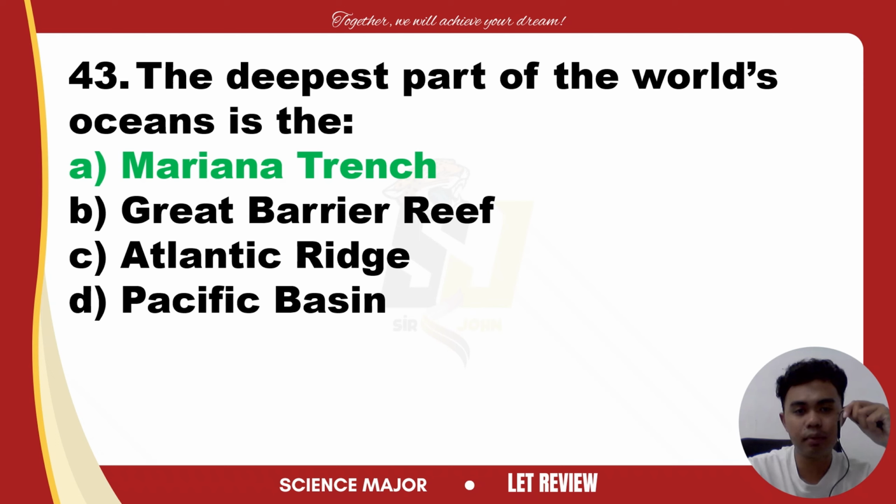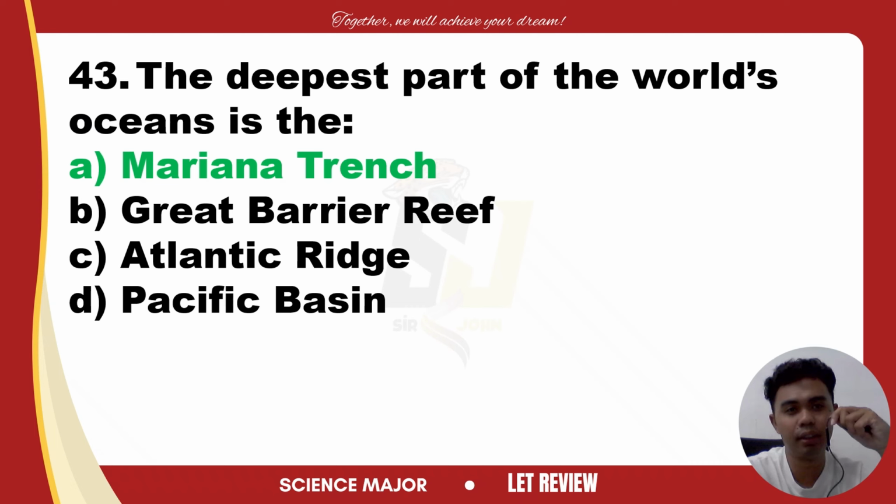Why are the other options incorrect? Let's talk about these three so that we have an idea of what they are. Let's have first the Great Barrier Reef. The Great Barrier Reef is the largest coral reef system in the world, located off the coast of Australia. It is not the deepest part of the ocean.